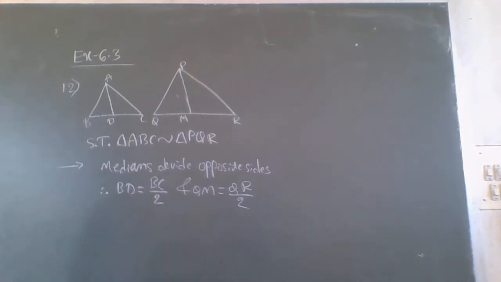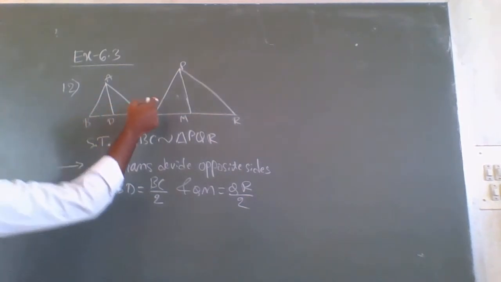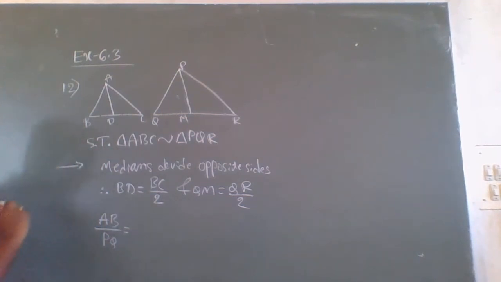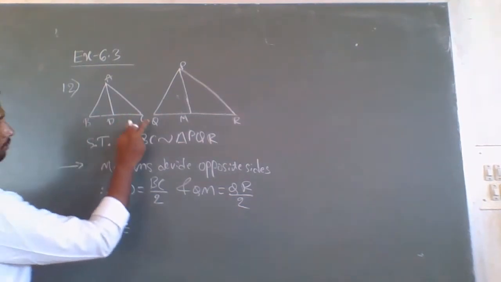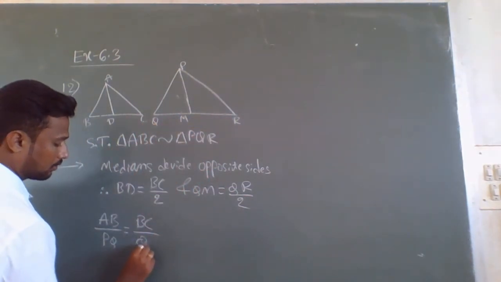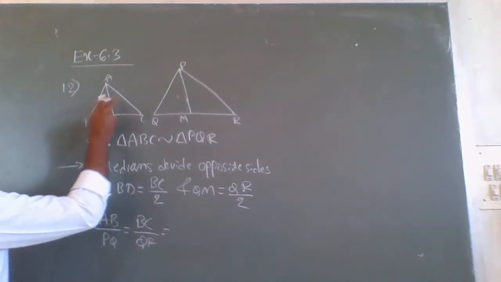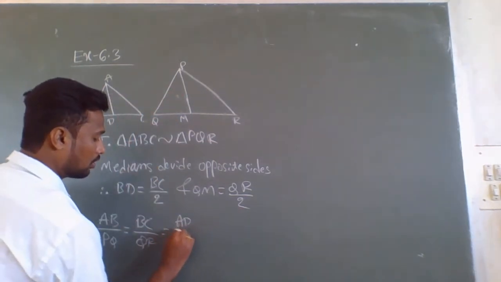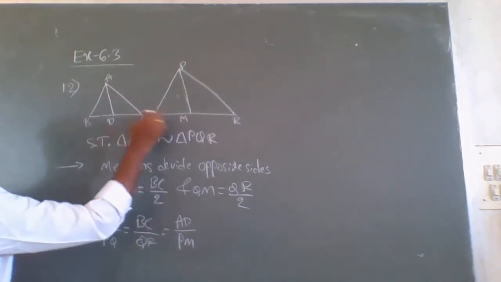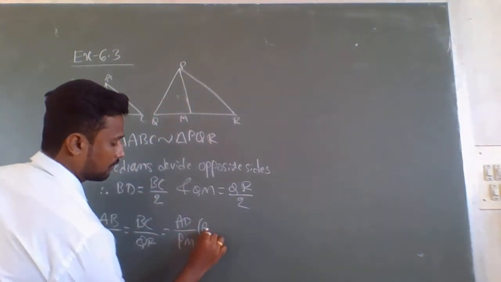Now, using this, what is given here? AB by PQ equals BC by QR equals AD by PM. All these sides are proportional, and this is given.